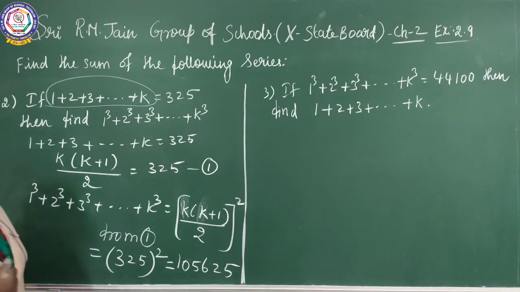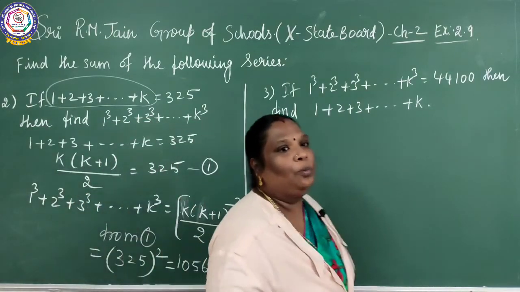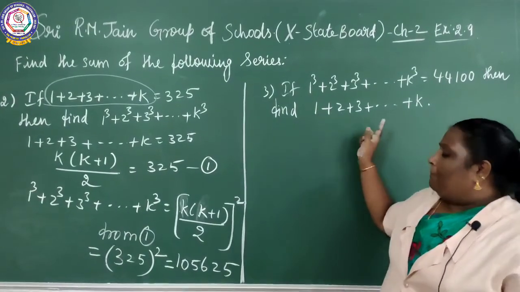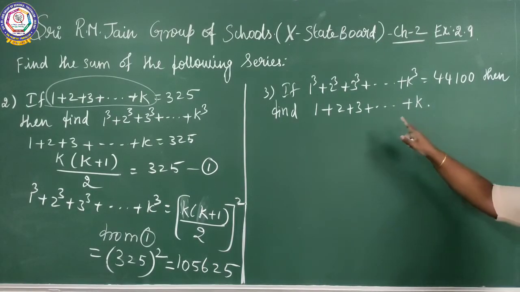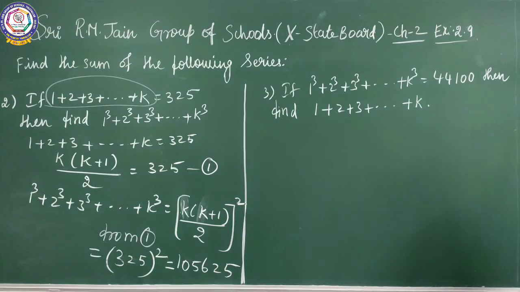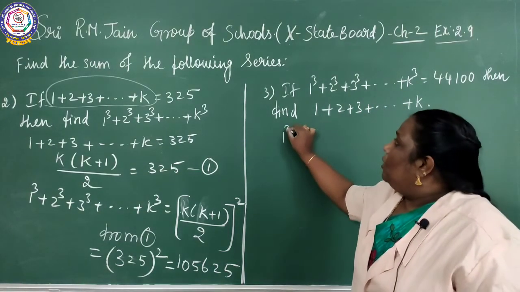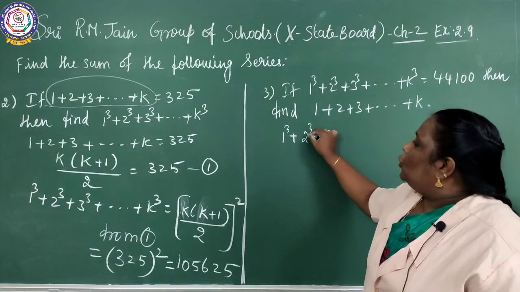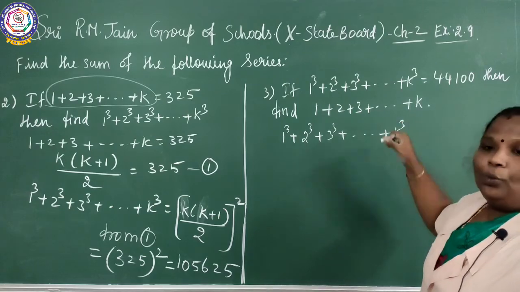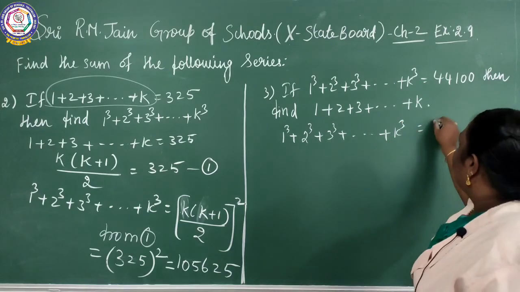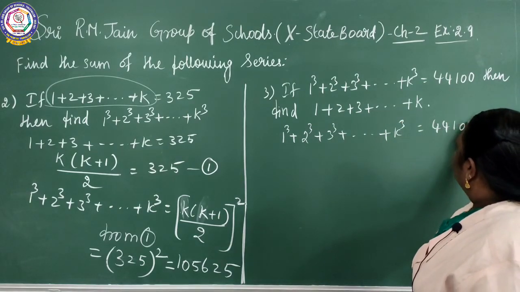What is the third sum? 1 cube plus 2 cube plus 3 cube plus etc. plus k cube equal to 44,100.